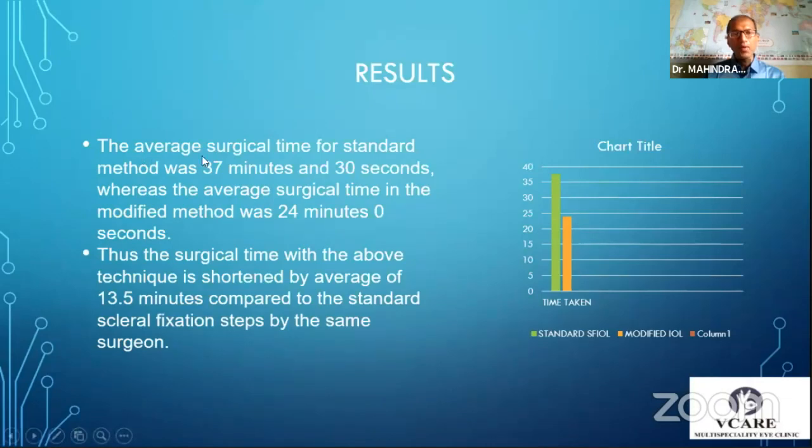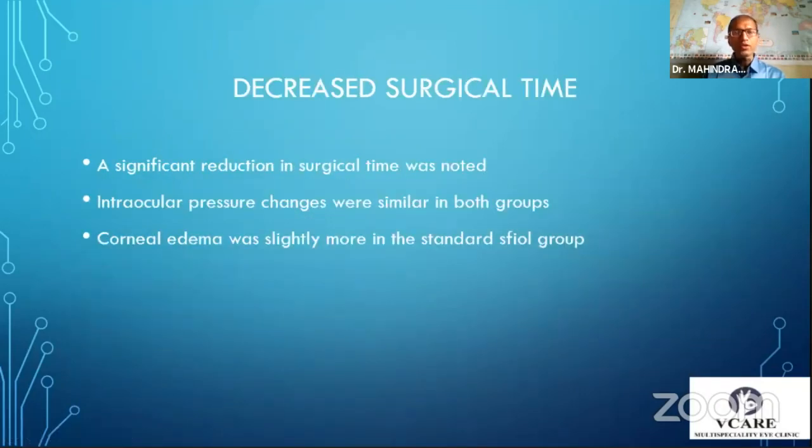The time required for the standard technique was approximately, on an average, 37.5, that is 37 minutes 30 seconds, and for the modified method it was 24 minutes. Thus, the surgical time was reduced by approximately 13.5 minutes compared to the standard scleral fixation steps by the same surgeon. So we can see a significant reduction in the surgical time.